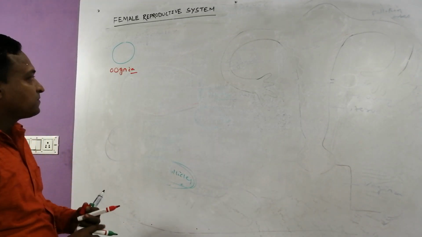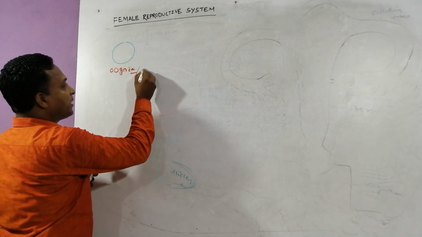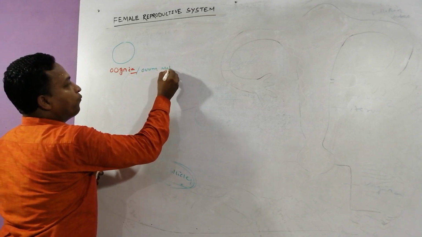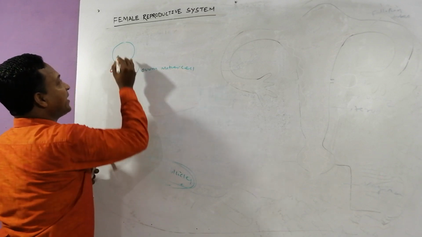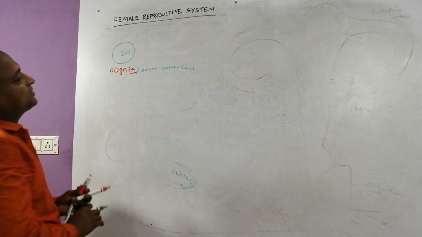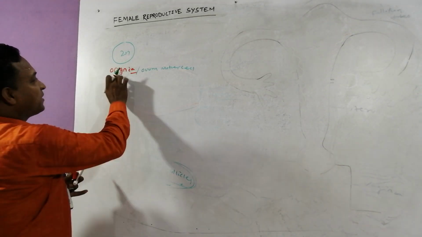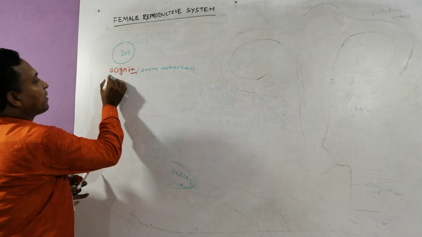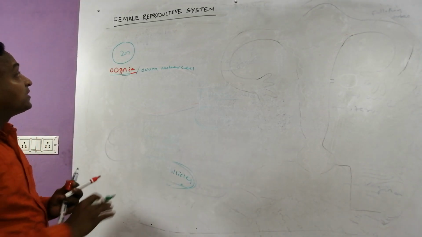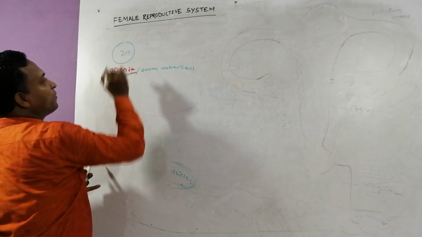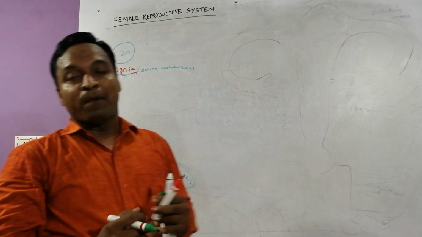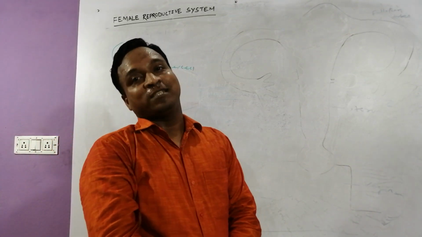You can also call that ovum mother cell containing how many sets of chromosomes? 2 sets. This is the ovum mother cell, or you can call that oogonia. That is coming out from which epithelium? Germinal epithelium by continuous mitosis.